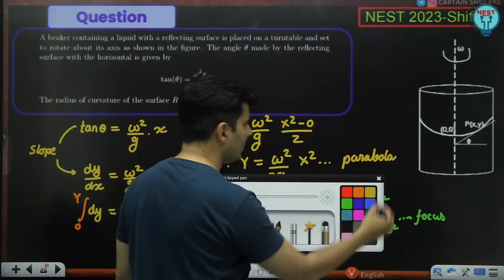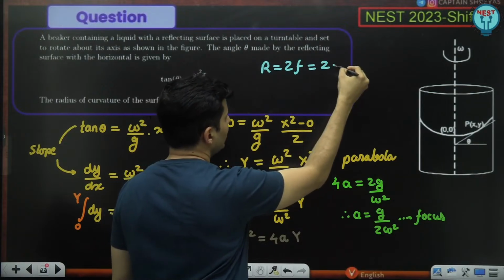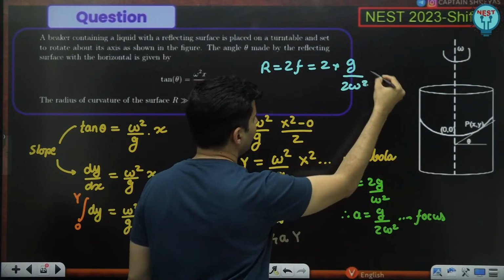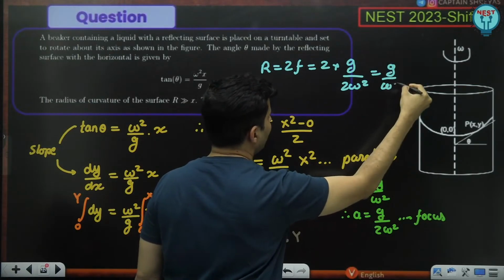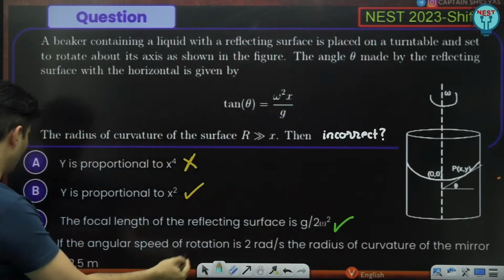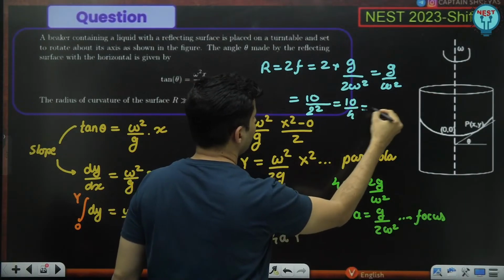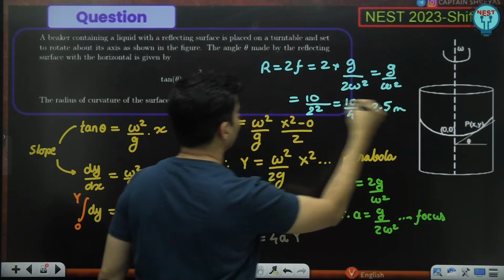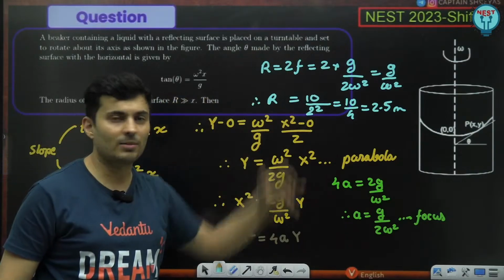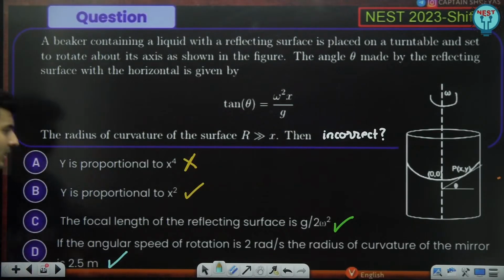And what is the radius of curvature they have asked? We all know this fact that the radius of curvature is 2 times the focal length. So 2 times the focal length, g by 2 omega square, means it is g by omega square. g is 10, omega they have assumed 2. So 2 square, which is 10 by 4, which is 2.5 meters. So the radius of curvature for a mirror is 2 times the focal length. If I use it, I get it as 2.5, which is also correct.